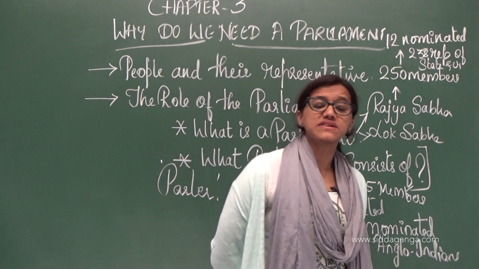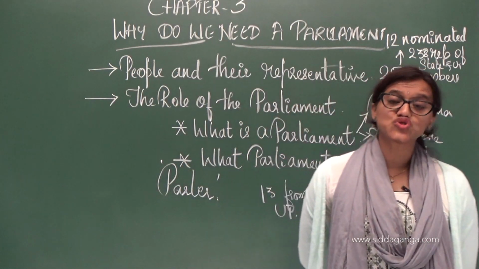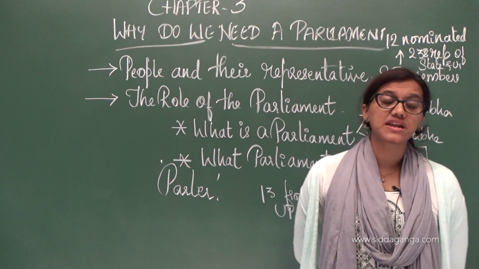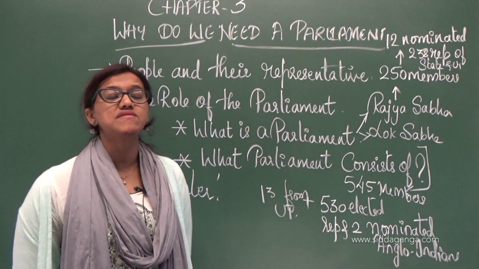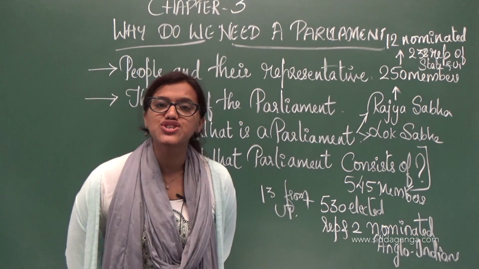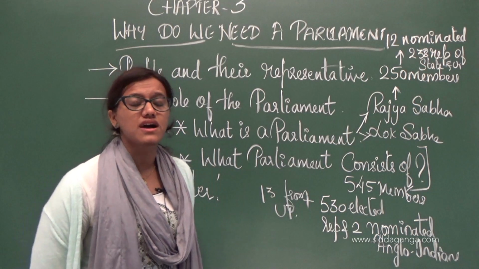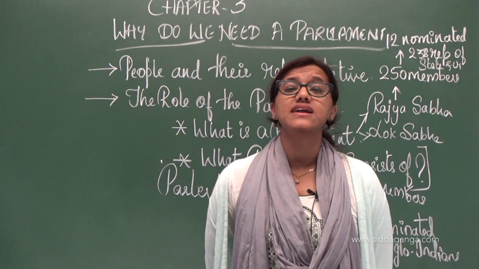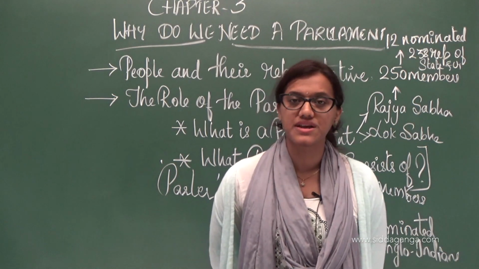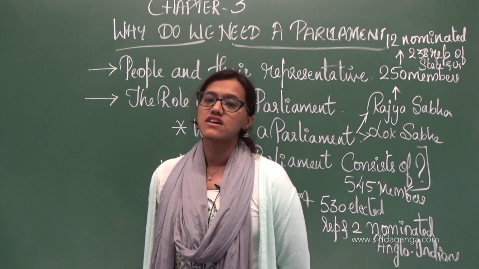So what happens? See, Parliament is the supreme legislative body of the Republic of India. When we say Republic nation, when we say democratic country, Parliament has much more importance, and it is the supreme authority here for making the laws.